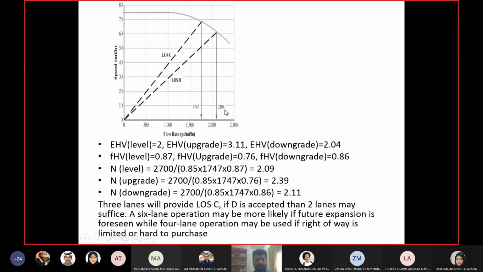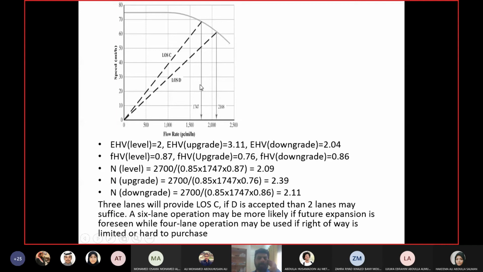So this is how you get the maximum service flow rate. You plot the curve, take the maximum densities, take the inverse, plot the line with the inverse value as the slope, starting from the origin going to the curve. Then from the curve find the value of the flow. I tried to do it in Excel, but I was having problems, so I would suggest that you do this manually. So I have the maximum service flow rate for C and D. This is what I want, my preferable value, so I will use this one.